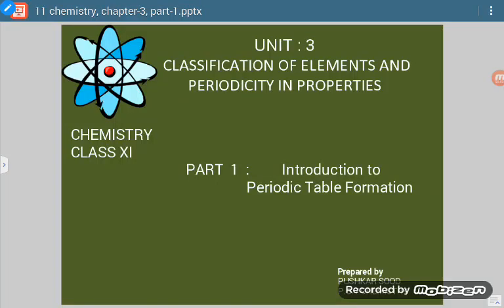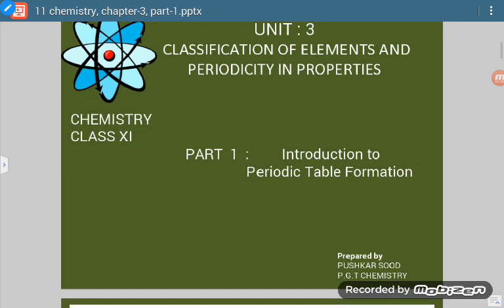Good morning, students. So today we are going to start our third unit, classification of elements and periodicity in properties. Today we are going to discuss the formation of the modern periodic table. So how we arrived at the present day modern periodic table, that we are going to discuss in this session.